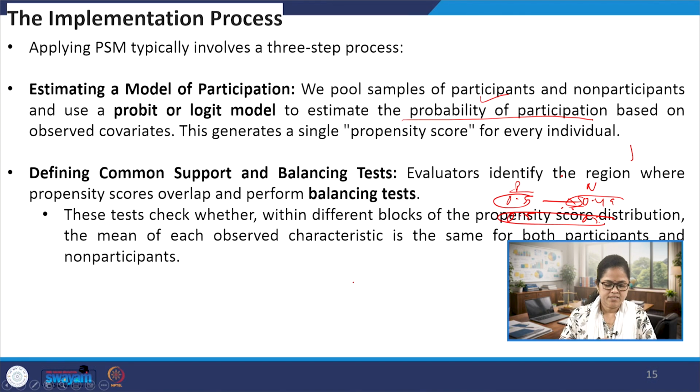These tests check whether, within the different blocks of the propensity score distribution, the mean of each observed characteristic is the same for both the participants and non-participants. That is another important step for our PSM implementation.